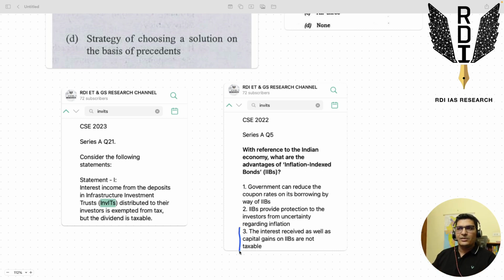But for civil services, a normal 21-year-old student within 1 year of preparation will find the content of the third statement to be pretty deep, pretty specialist. And this is not a specialist exam. Specialist information, deep information are generally incorrect. So the third statement is incorrect from that angle. And for the same reason the first statement of 21st question of 2023, the INVITS statement, should be incorrect, right? So this is the significance of precedents, the traps which have already been set.